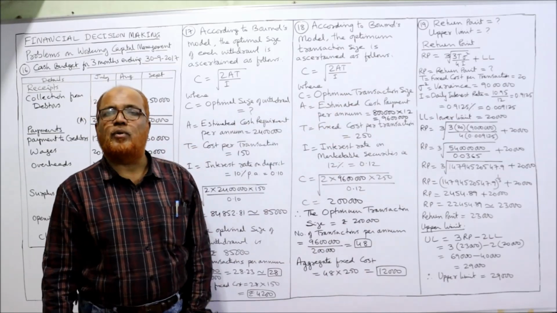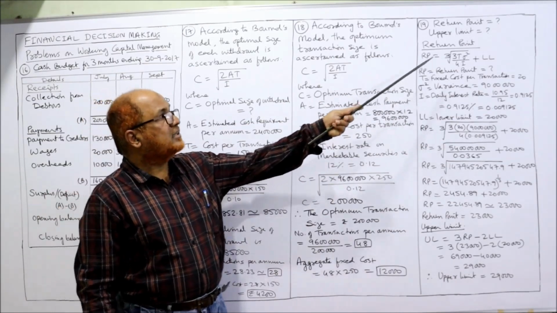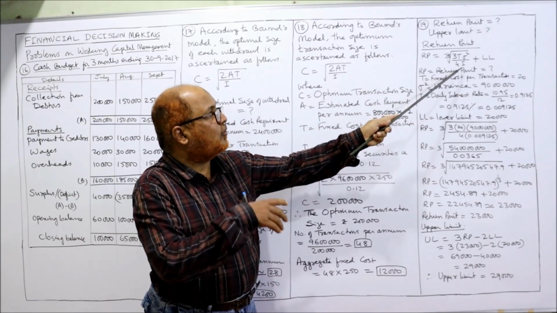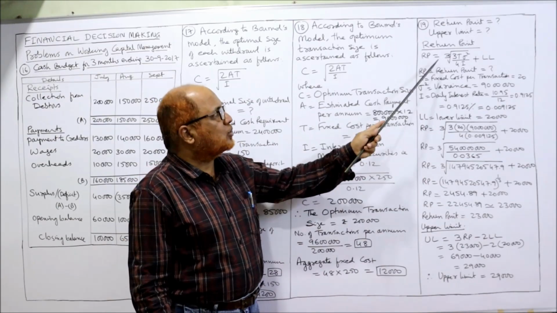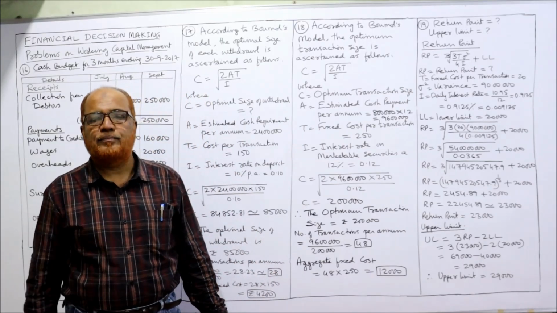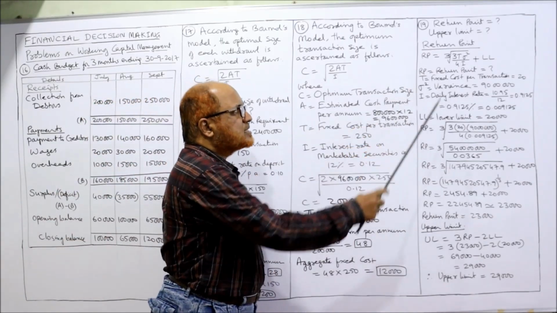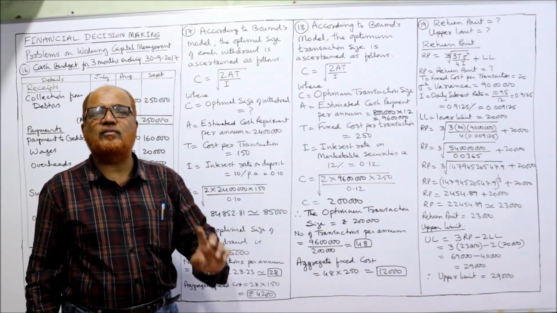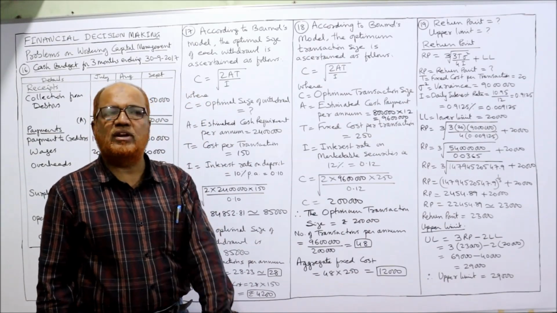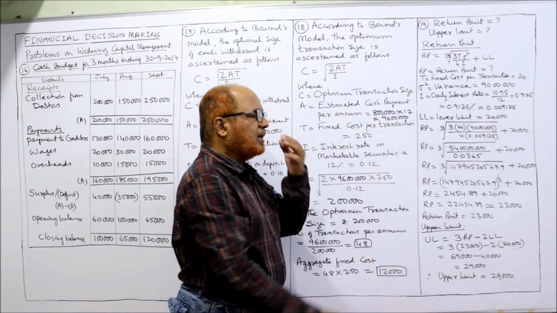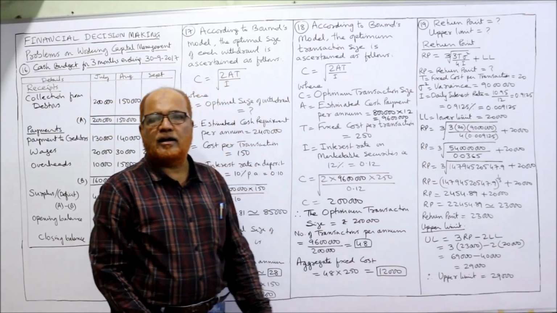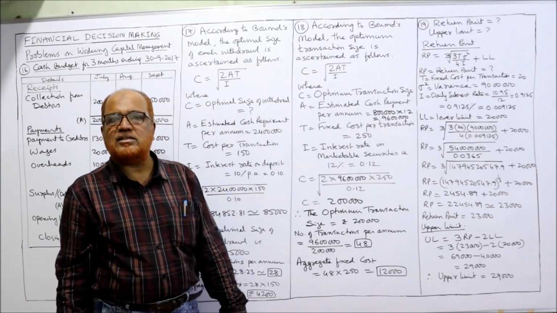First of all we calculate the return point. The formula is RP = cube root of (3Tσ² divided by 4I) plus LL, the lower limit. Now what does this formula mean? RP stands for return point, that's what we have to find out. T is the fixed cost per transaction, given in the problem as 20 rupees. Sigma square means variance, given as 90 lakh, and I stands for daily interest rate.